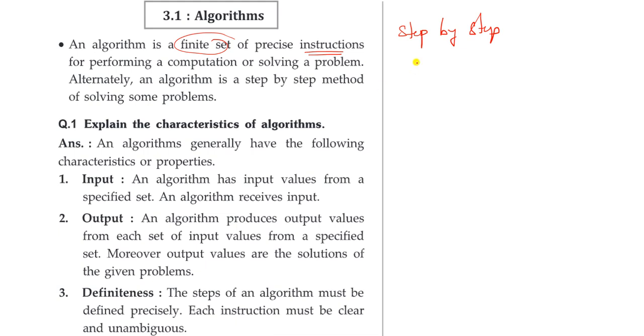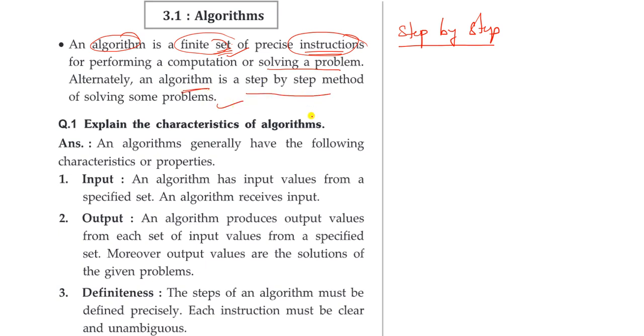So that particular step by step process is nothing but an algorithm. It is a finite set, not an infinite set. Remember this, very important: an algorithm is a finite set of instructions. These instructions perform the computations or solve a problem. Alternatively, we can also say that an algorithm is nothing but a step by step procedure to solve the problem.